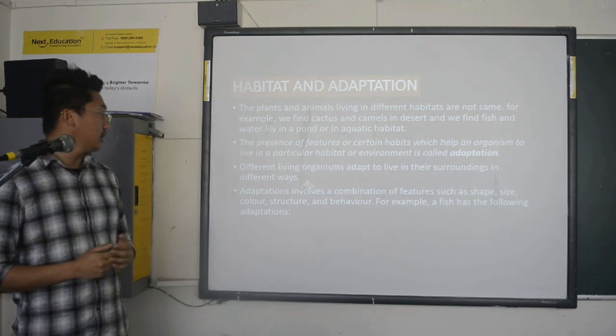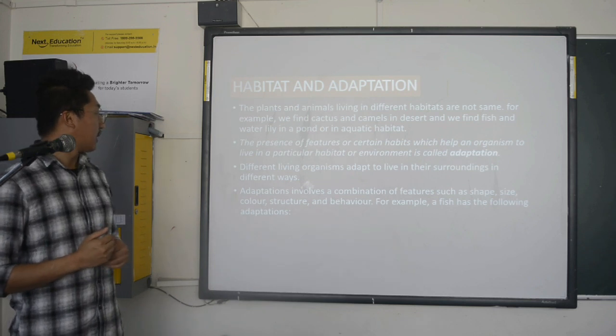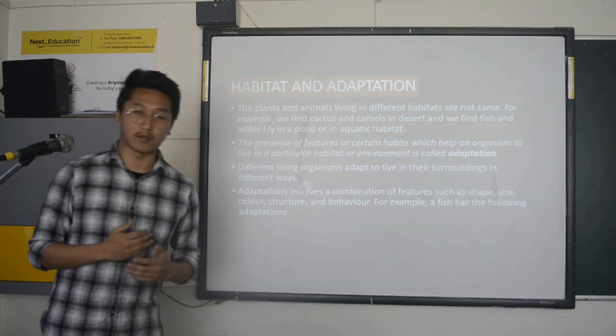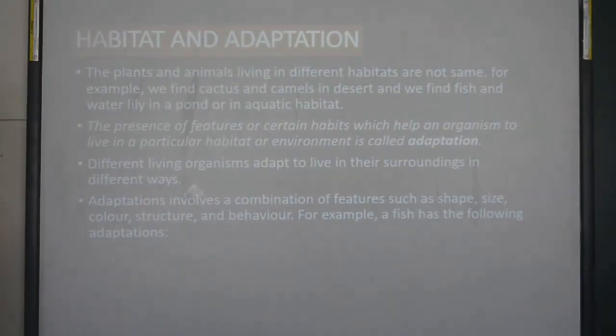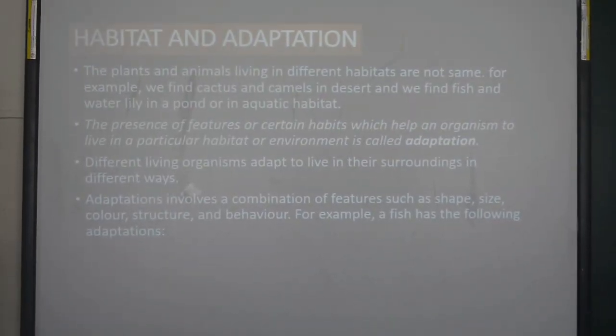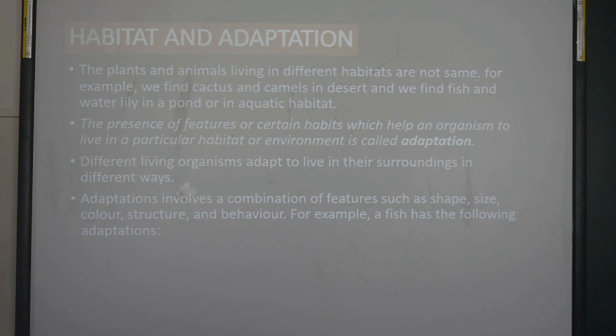So these animals adapt to live in their surroundings, and they have different ways to survive. They have developed different habits and different organs, or different ways by which they can survive in their surroundings. Adaptations involve a combination of features such as shape, size, color, structure, and behavior.